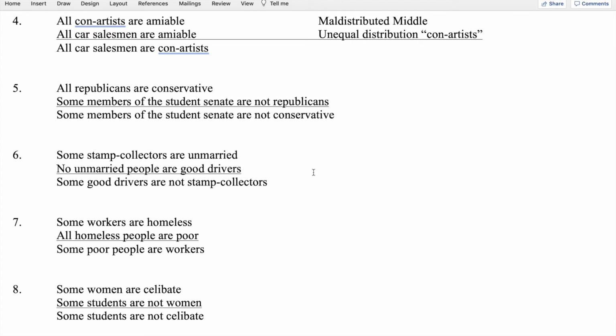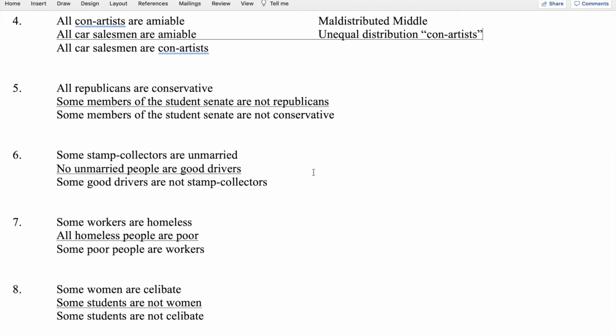With the universal affirmative, the subject term, Republicans, is distributed, but conservatives is not. It's the predicate of an affirmative. In the second premise, the subject term is not distributed because it's subject of a particular, but the predicate term is distributed because it's predicate of a negative. So Republicans is distributed in that second premise.